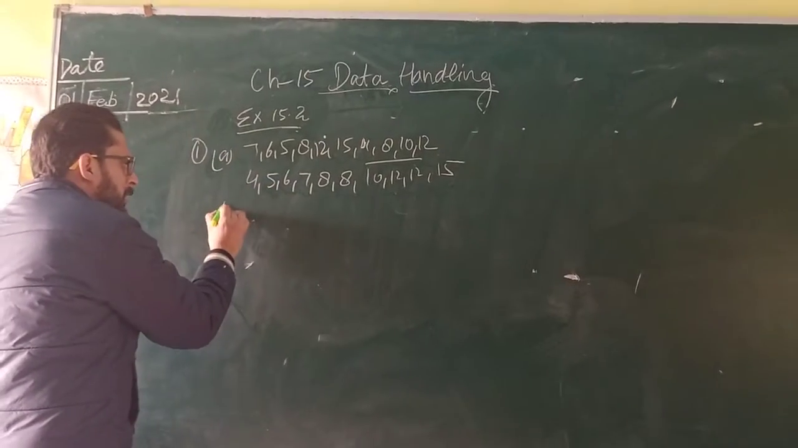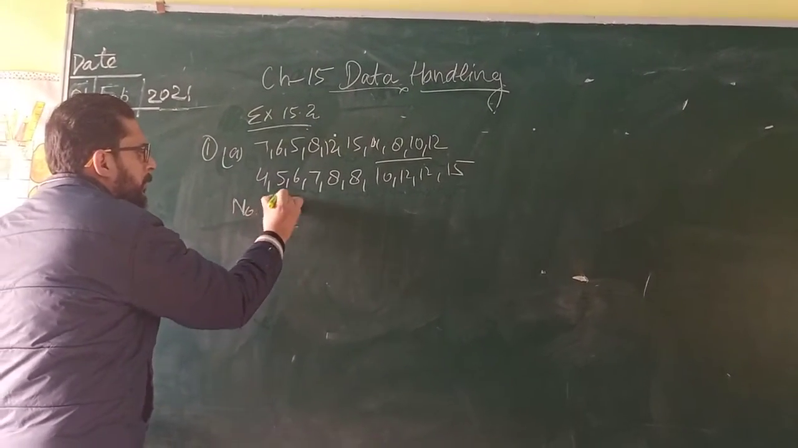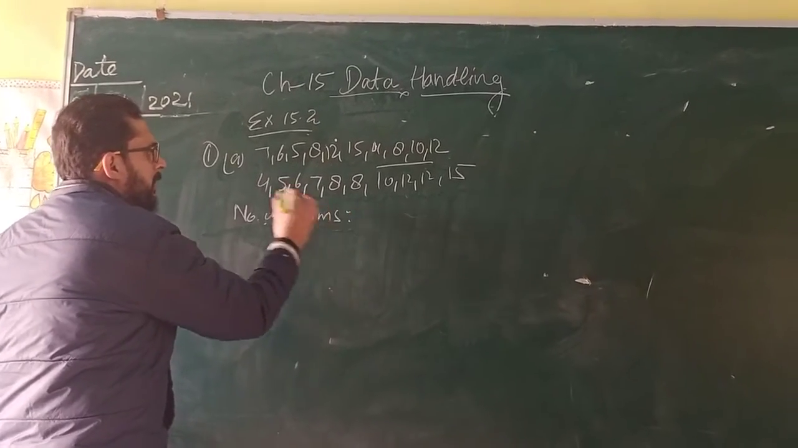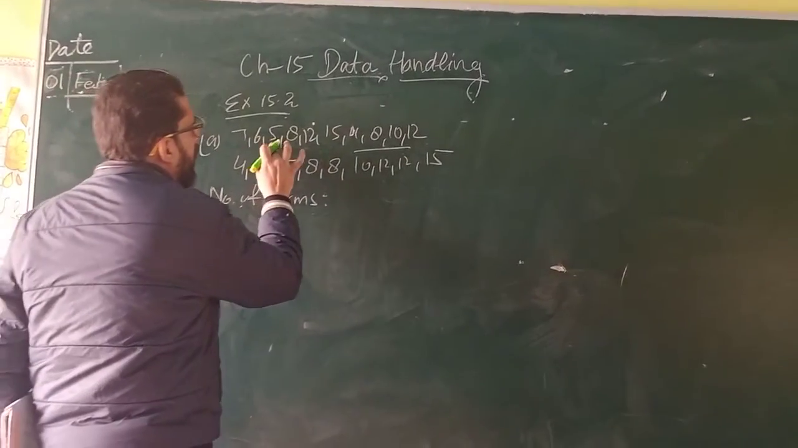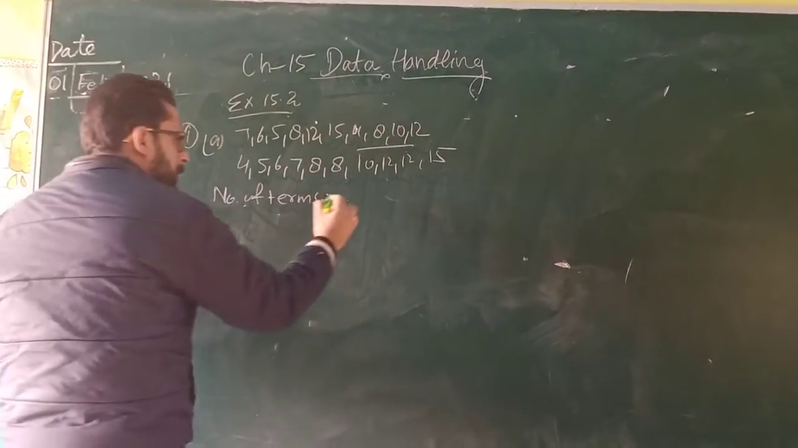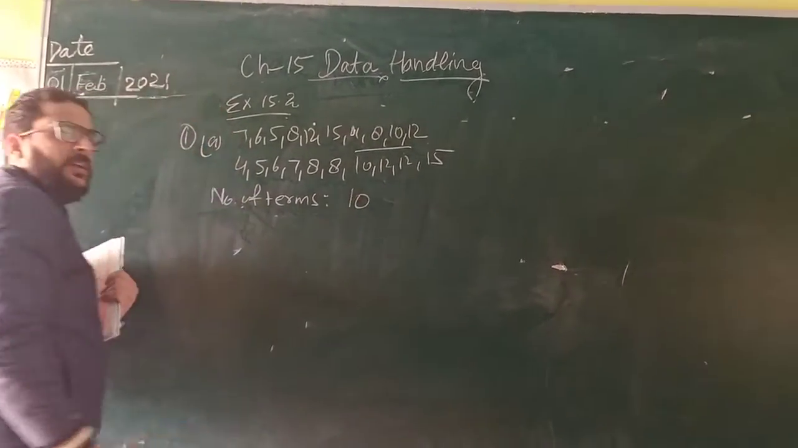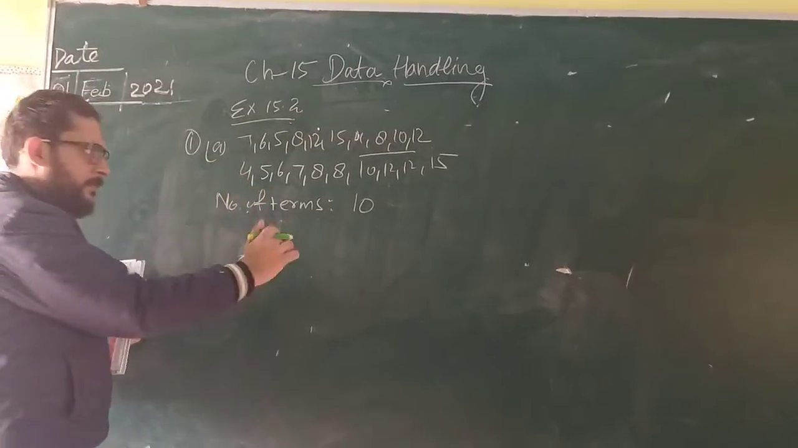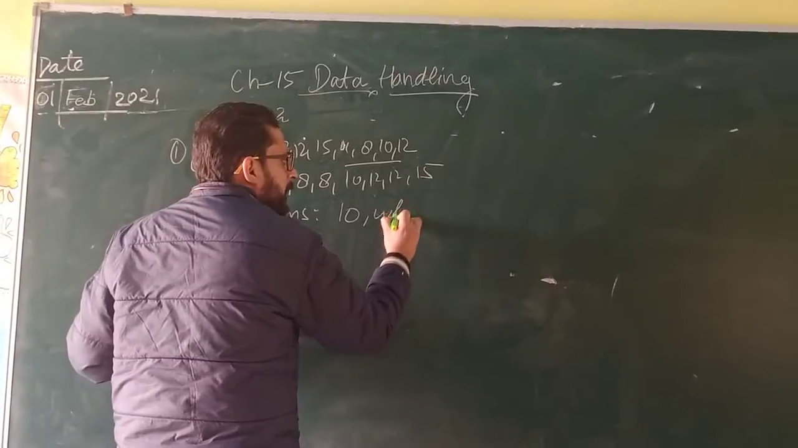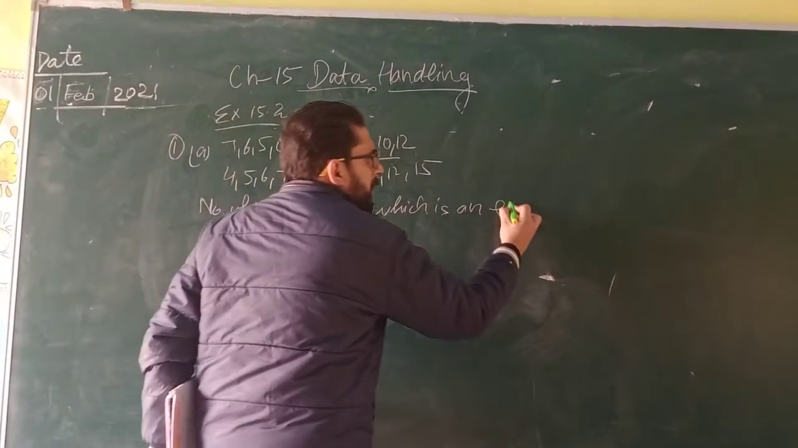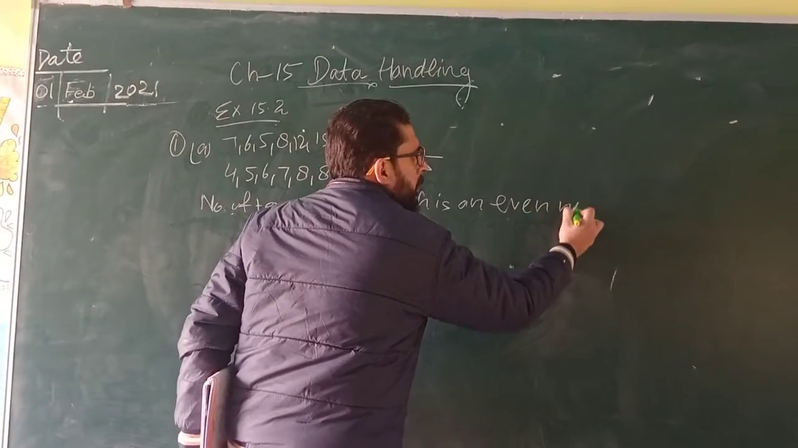First of all, count the number of terms. Number of terms means how many numbers are there? Count it. 1, 2, 3, 4, 5, 6, 7, 8, 9, 10. How many terms are there? 10. 10 is an even number. Number of terms are 10, which is an even number.